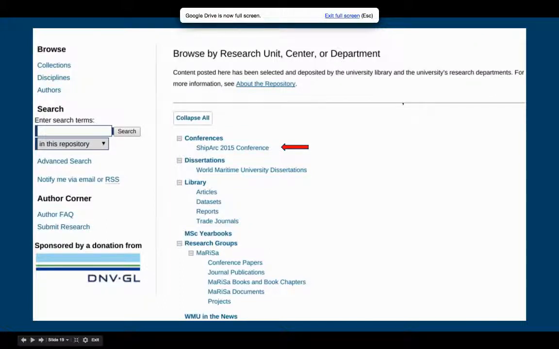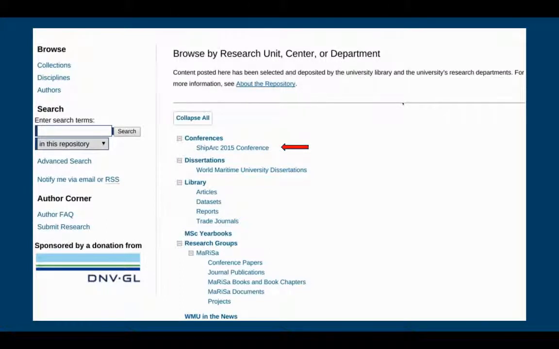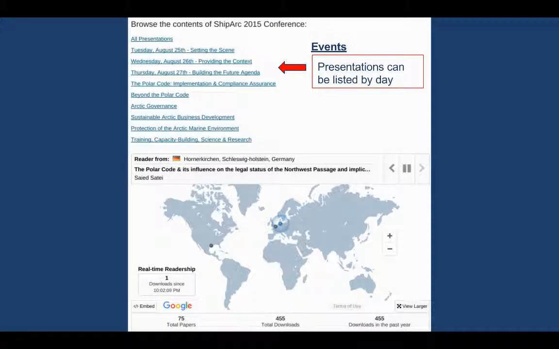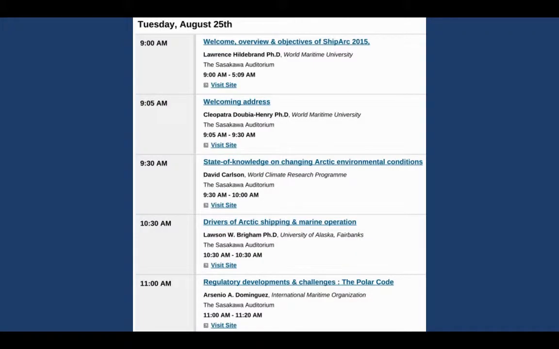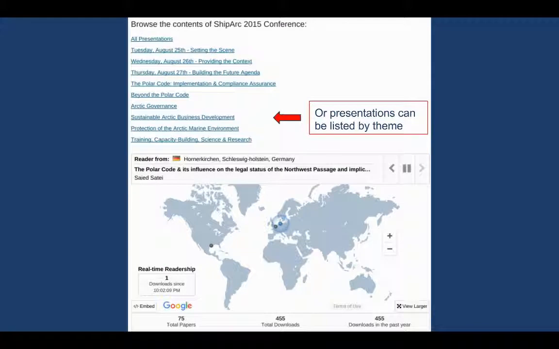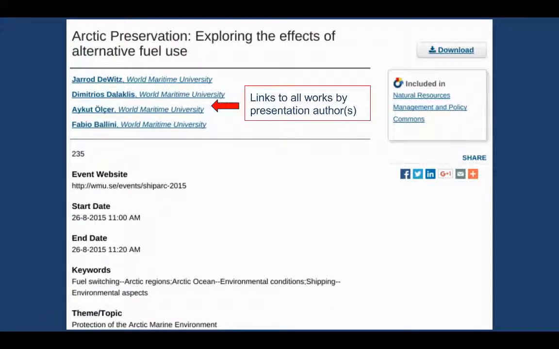Okay, let's proceed. Conferences. The Digital Commons platform supports conferences and events. We put one of ours up here. As you can see, presentations can be listed by day, or they can be listed by theme. We've got the download map on this as well. Let's take a look at one of these presentations.